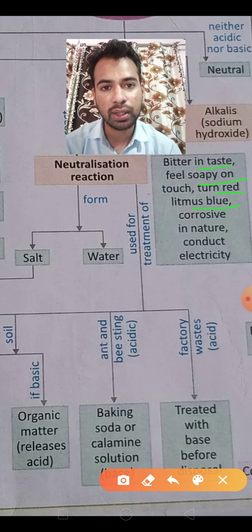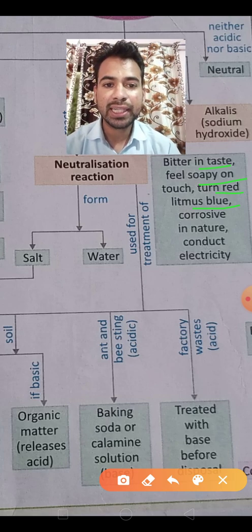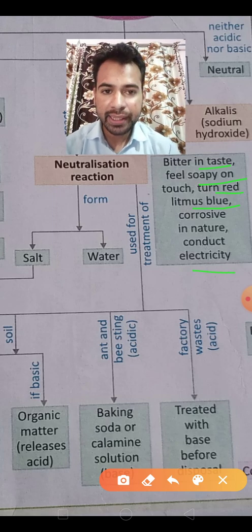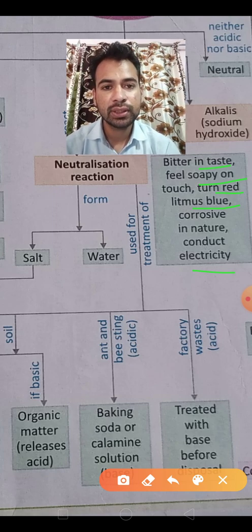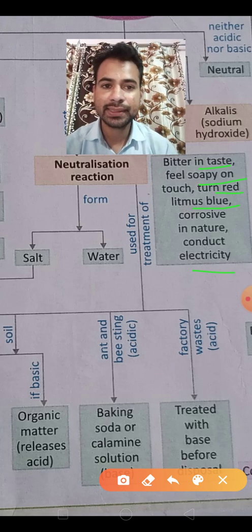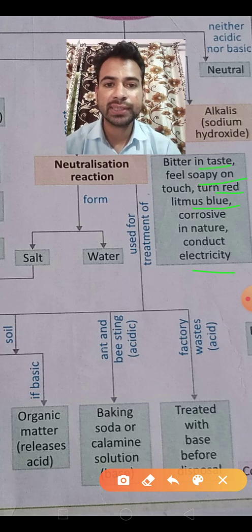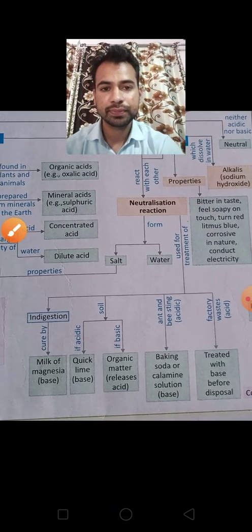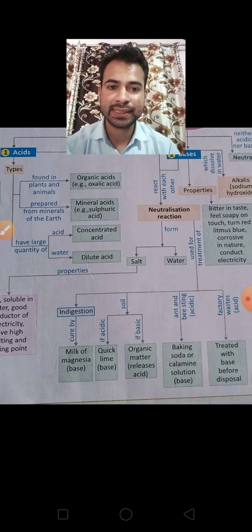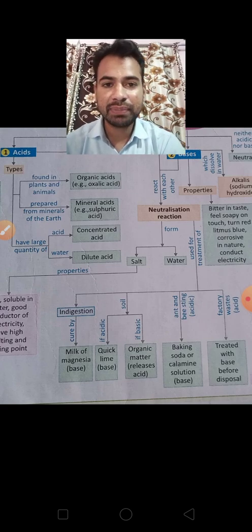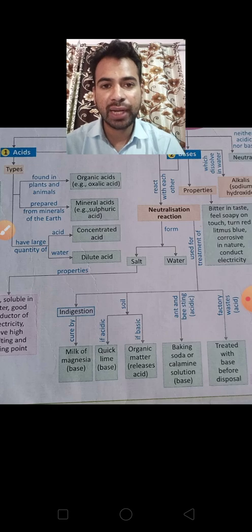Okay, it shows the blue color on litmus paper, and it is corrosive in nature, and it conducts electricity. Bitter in taste, soapy to touch, it turns red litmus paper into blue. Examples: sodium hydroxide, potassium hydroxide, magnesium hydroxide. These are some examples of base.